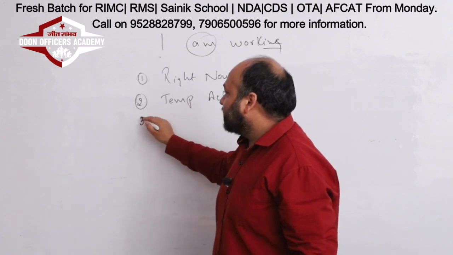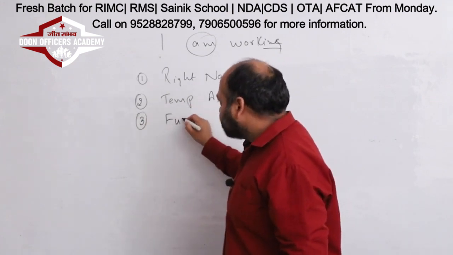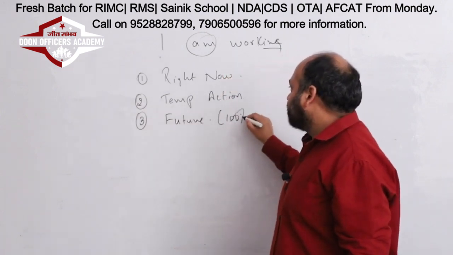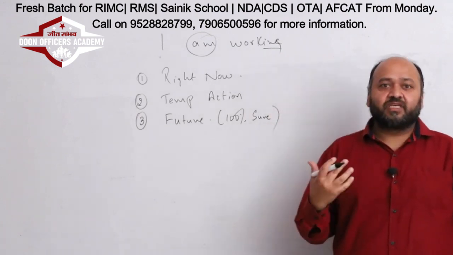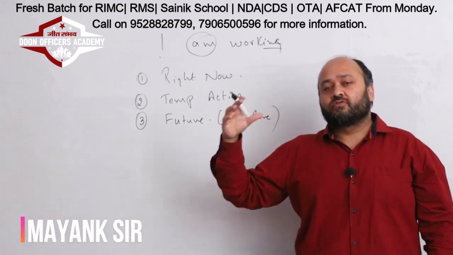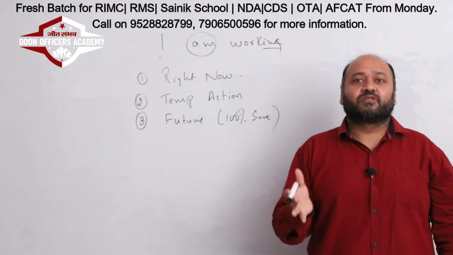And the third condition that happens is future, when you are 100% sure. So if you're 100% sure of the future, you can simply use present continuous, like I am going to Delhi tomorrow. So we are talking about tomorrow, but I am using present continuous. Why? Because we are 100% sure.